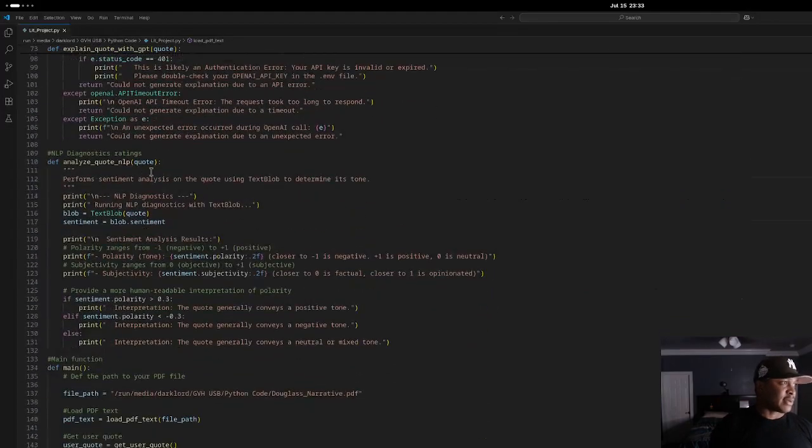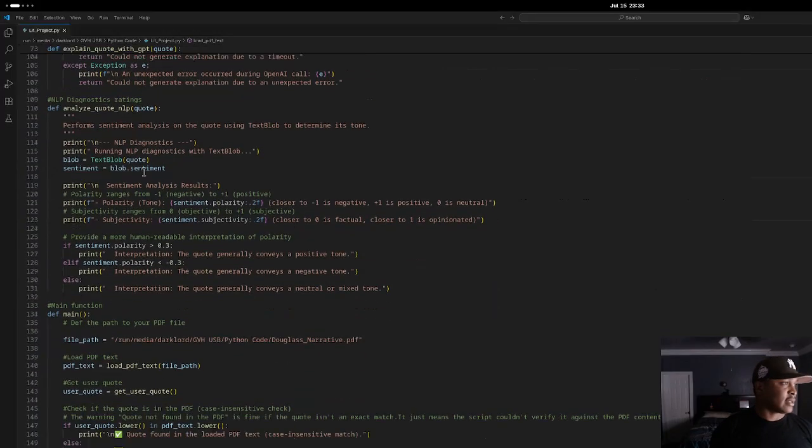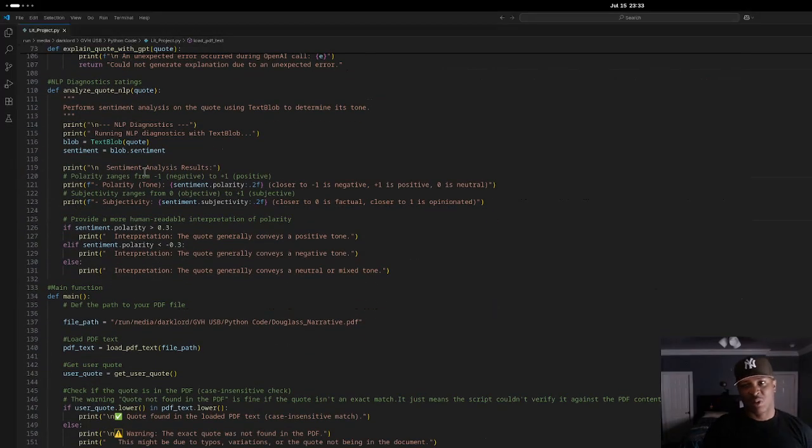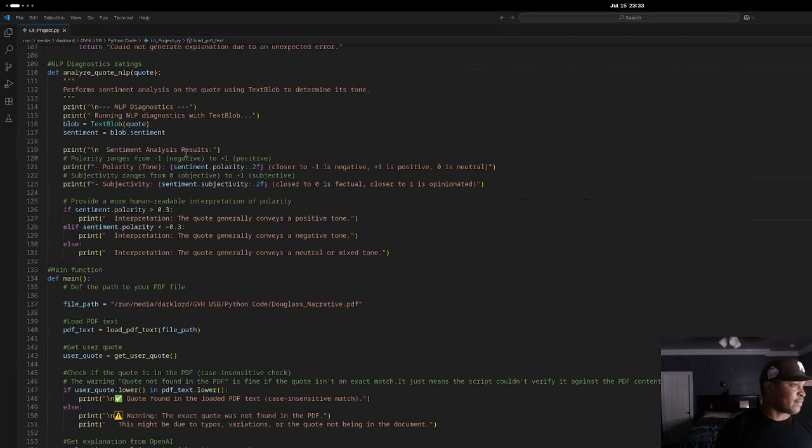Then we have NLP down here, a function for this. A function is just a reusable block of code. And what this does is, NLP is natural language processing, and it's just going to give a sentiment analysis, basically giving further context to what the quote is about, what it's really saying. And it'll give a rating, it'll give a number, right?